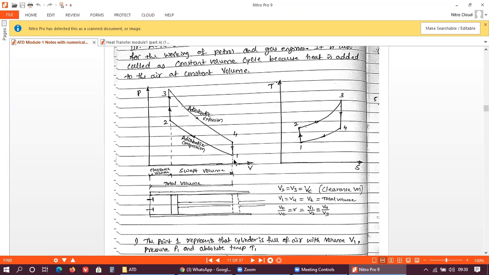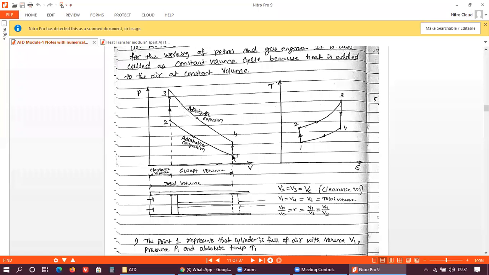That's why point 1 represents the cylinder full of air with volume V1, pressure P1 and absolute temperature T1. These are the corresponding variables P1, V1 and T1 at point 1.